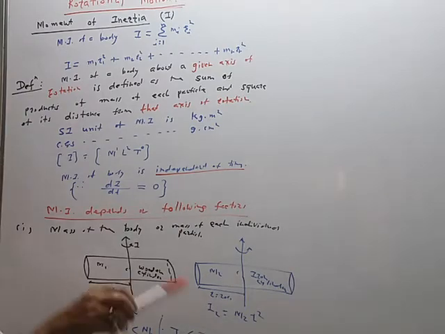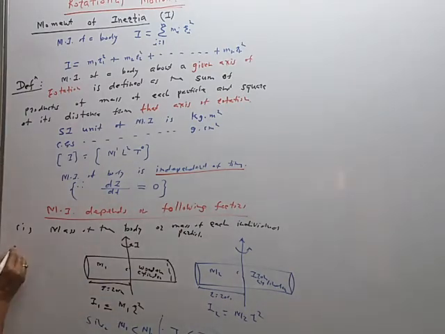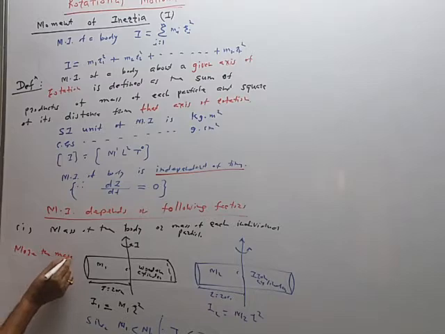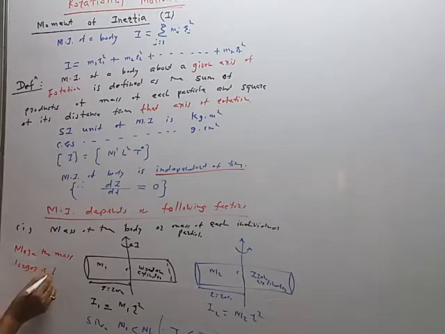The more the mass, the larger is the moment of inertia. That is our first factor.